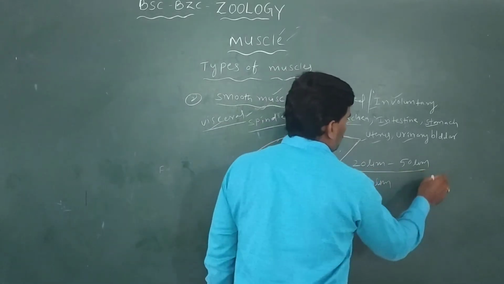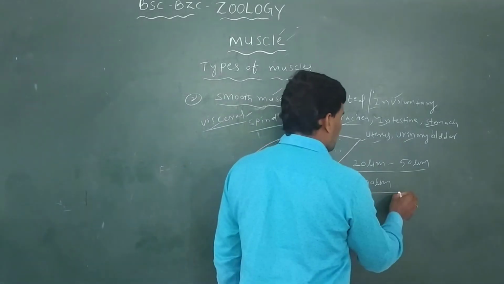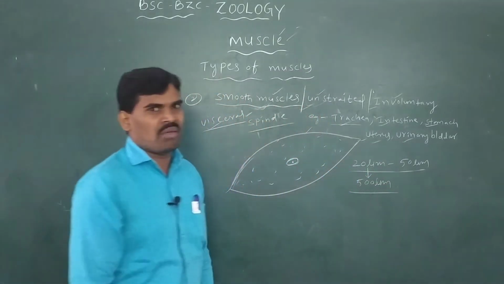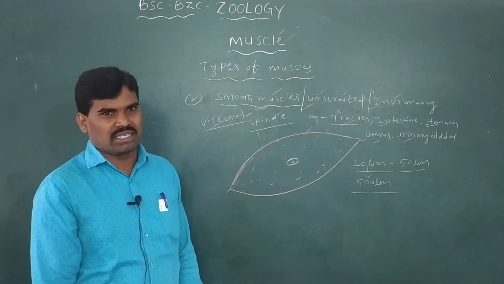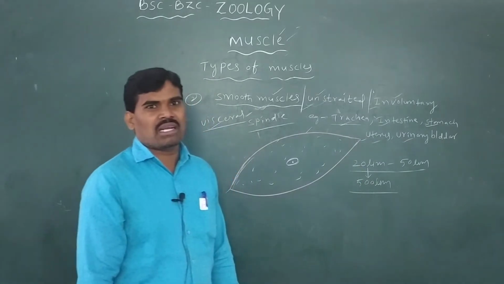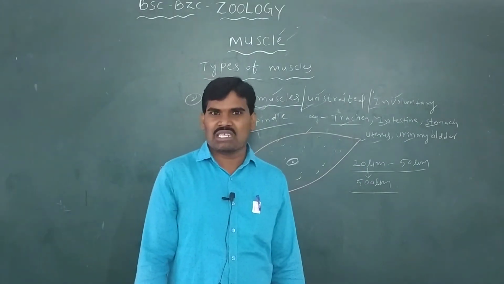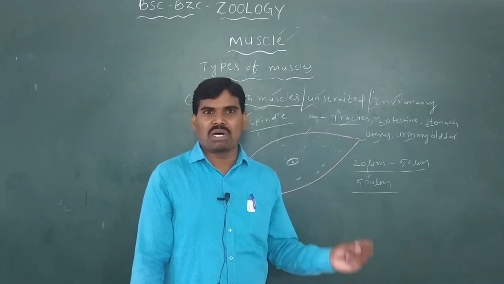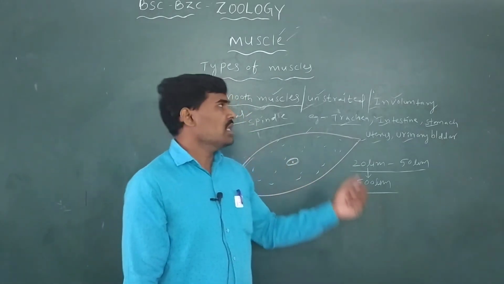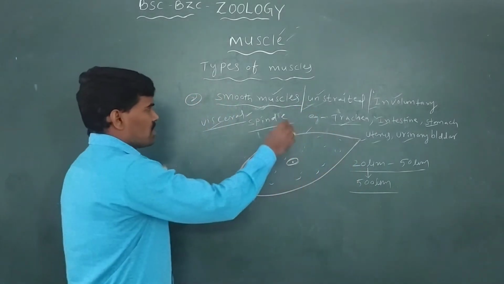So the length ranges from 20 to 500 millimicrons in different places. This type of muscle is red in color because myoglobin is present.